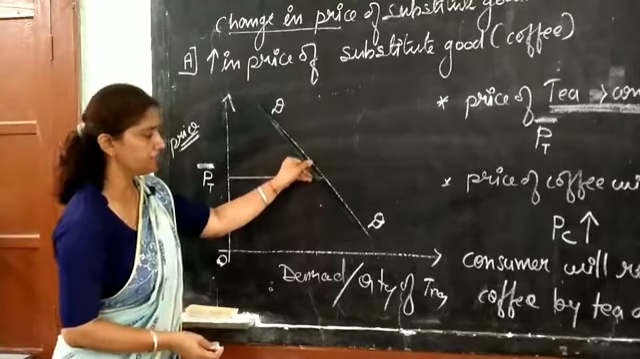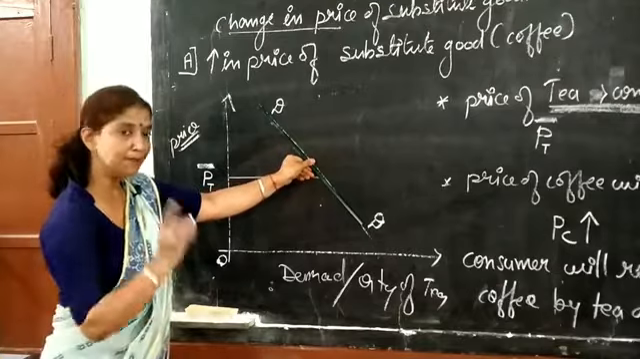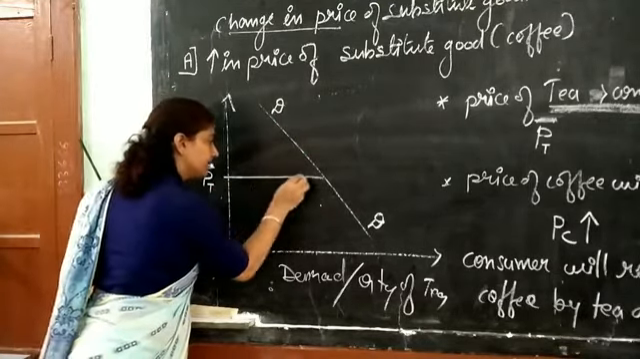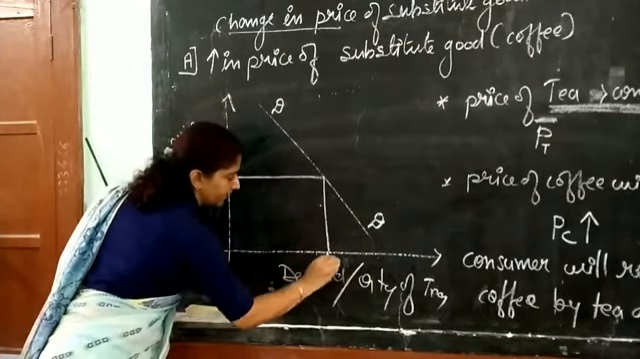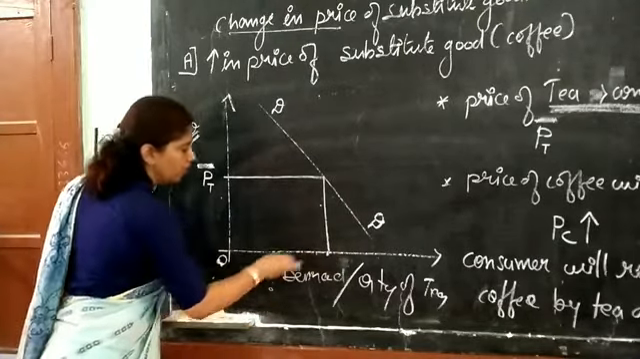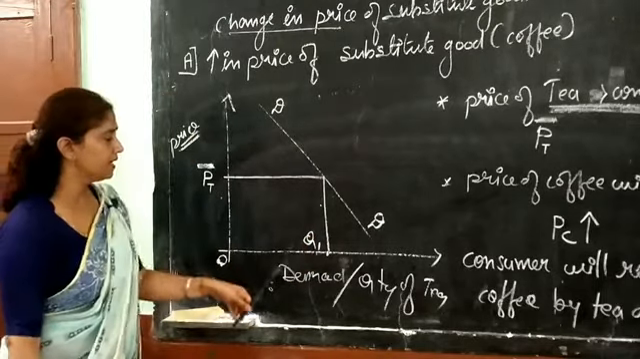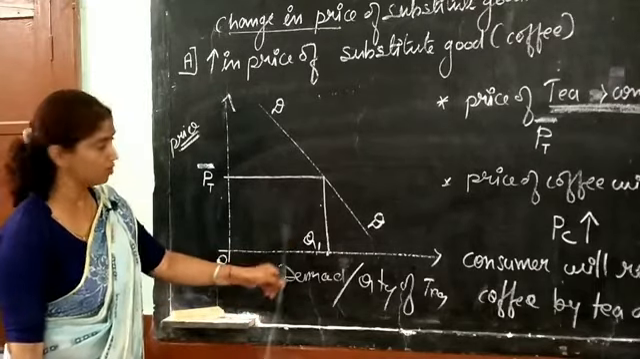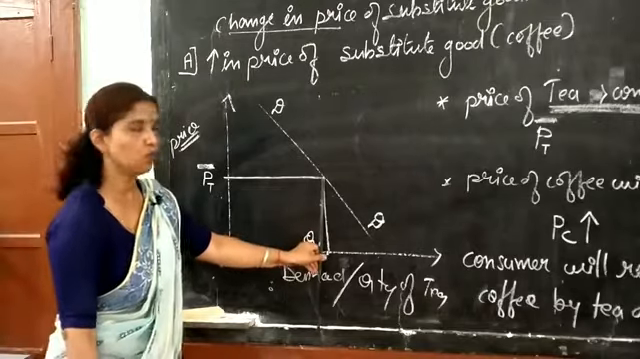DD is the initial demand curve of a consumer, on which we can say that at a point of time, at the price P, the consumer is demanding quantity D1 or Q1, anything you can take, D1 or Q1. I am taking Q1. What is the quantity of tea demanded by the consumer at price P? The demand is Q1.